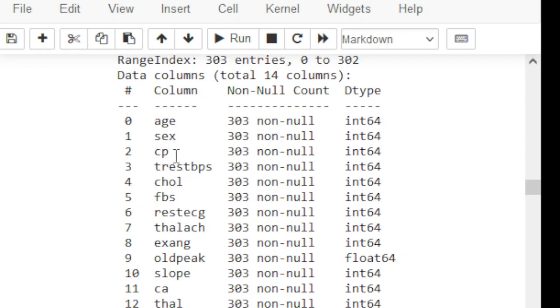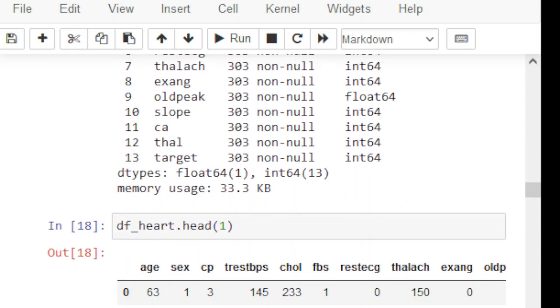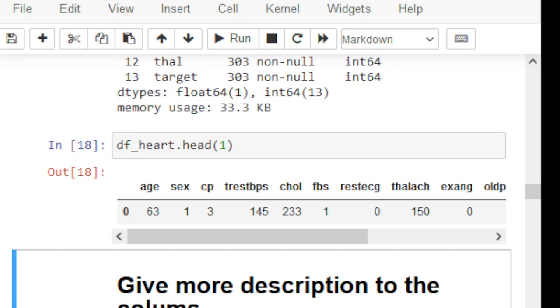Obviously you can explore the dataset when you download it, then look at the values, compare these data types with these values, and you will simply see why the integer data type is associated with age and sex and so on. So these are my columns. From the column description, I just came to know that there are no null values in any columns and the data types of my columns.